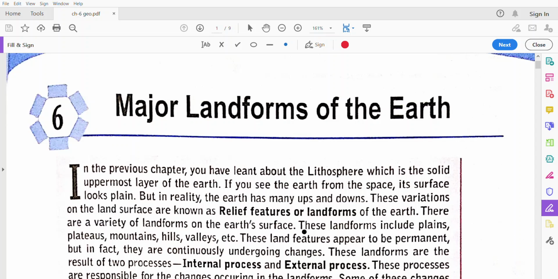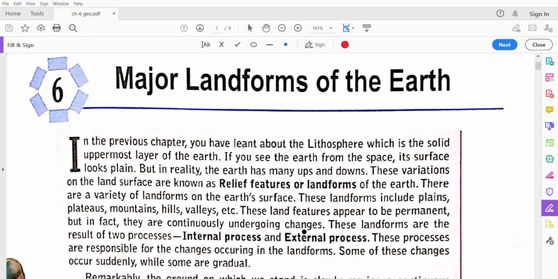So when the landforms appear in a permanent manner, we see, but it takes millions of years to form on the earth, and demolishing also takes millions of years. In this process, two forces are acting, that are internal forces and external forces of the earth.